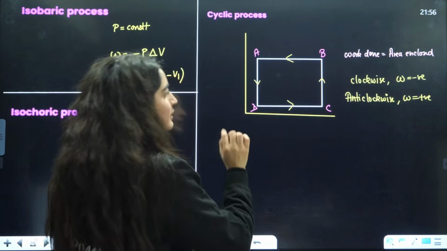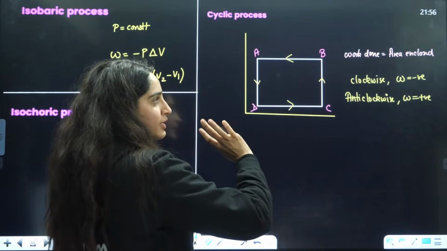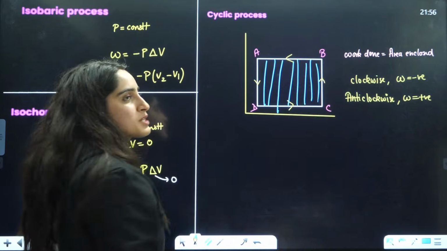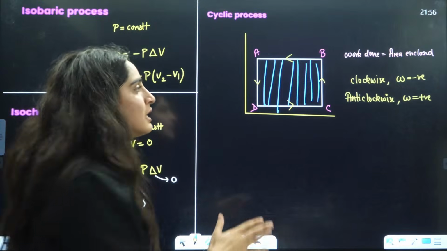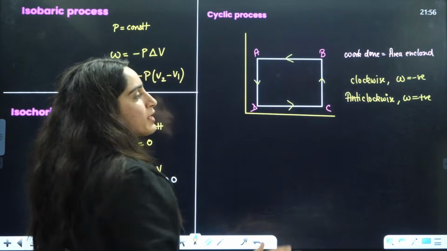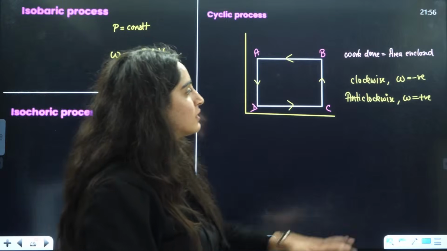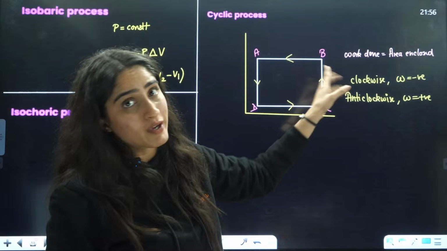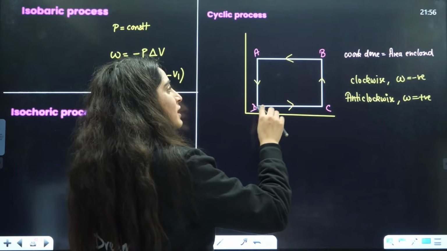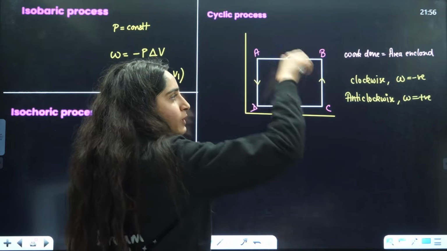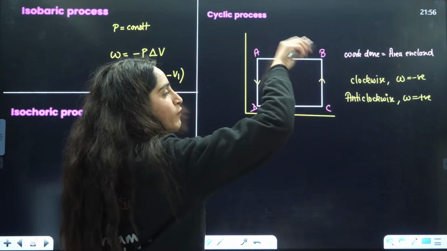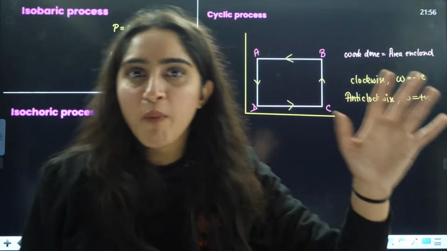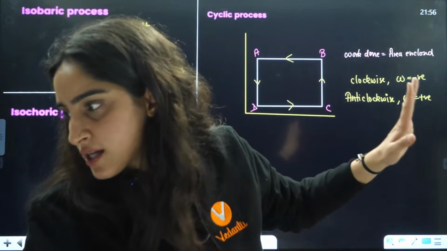Now, whenever you have a cyclic process, work done is the area enclosed in that loop. Whether it is positive or negative will depend on whether it's clockwise or anti-clockwise. As you can see, if it is clockwise, it will be negative. If it is anti-clockwise, it will be positive. Anti is positive here.